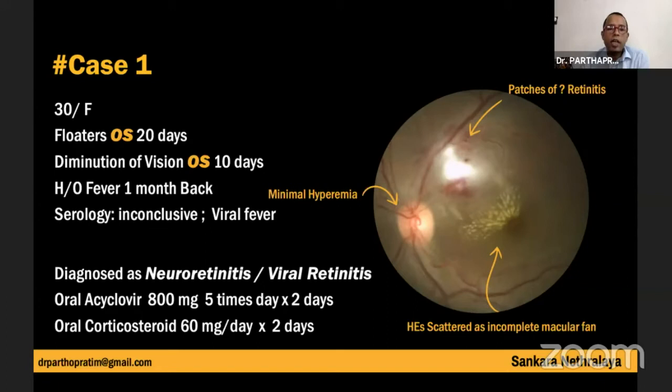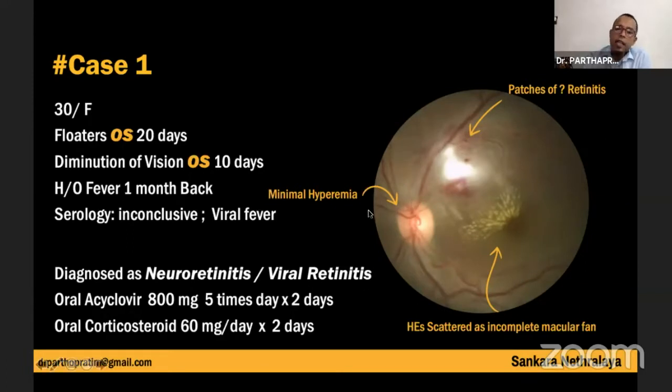The serology carried out during the febrile illness was inconclusive, and the physician treated her as a case of viral fever. So when she went to a local ophthalmologist, you can see the fundus photograph here. The patient was diagnosed as neuroretinitis or query viral retinitis, started on acyclovir and oral corticosteroid for 2 days, and the patient was referred to us.